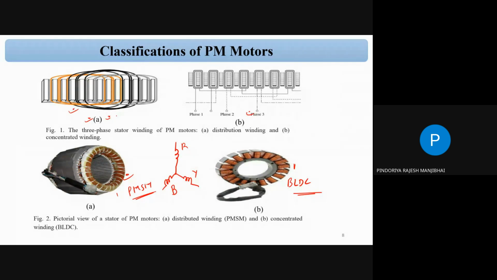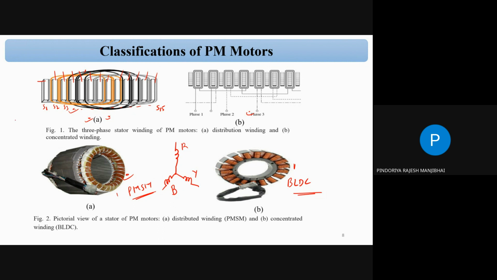In the case of the PMSM, the stator winding is a distributed winding, correct? You can see this is phase A. So we can say this is slot 1, slot 2, slot 3, up to maybe slot number 13. So the total slot count is 13, and we have a three phase winding, R, Y, and B, correct?